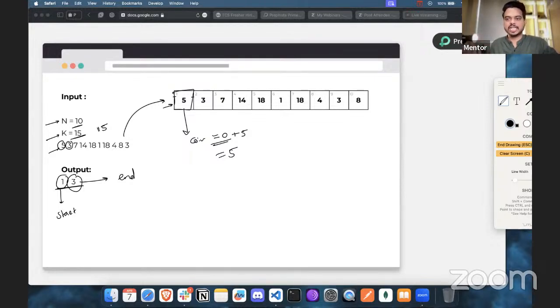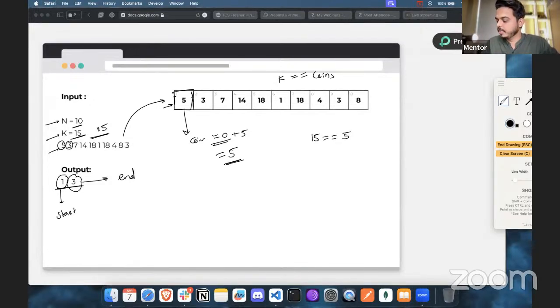But what is the condition that we have? Whenever you want to exit, the number of coins in hand should be exactly k. So here k equals 15. Do we have that? Is 15 equal to 5? This is the condition we made here. It's not true, right? So again, we have to visit the next room.